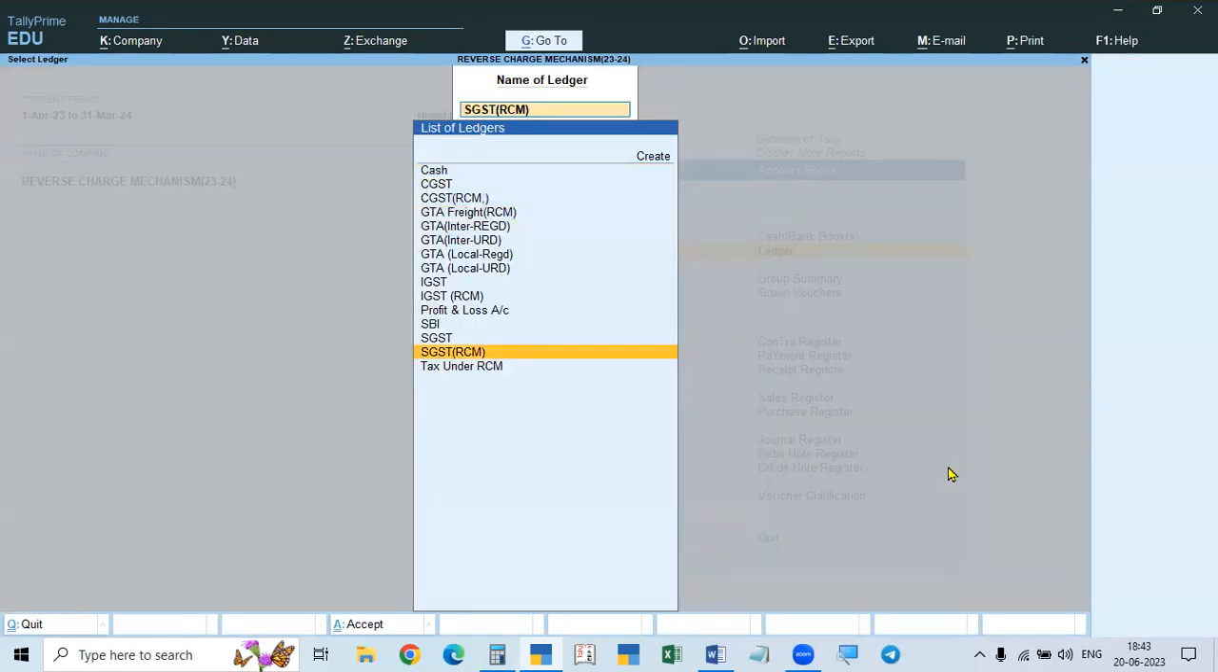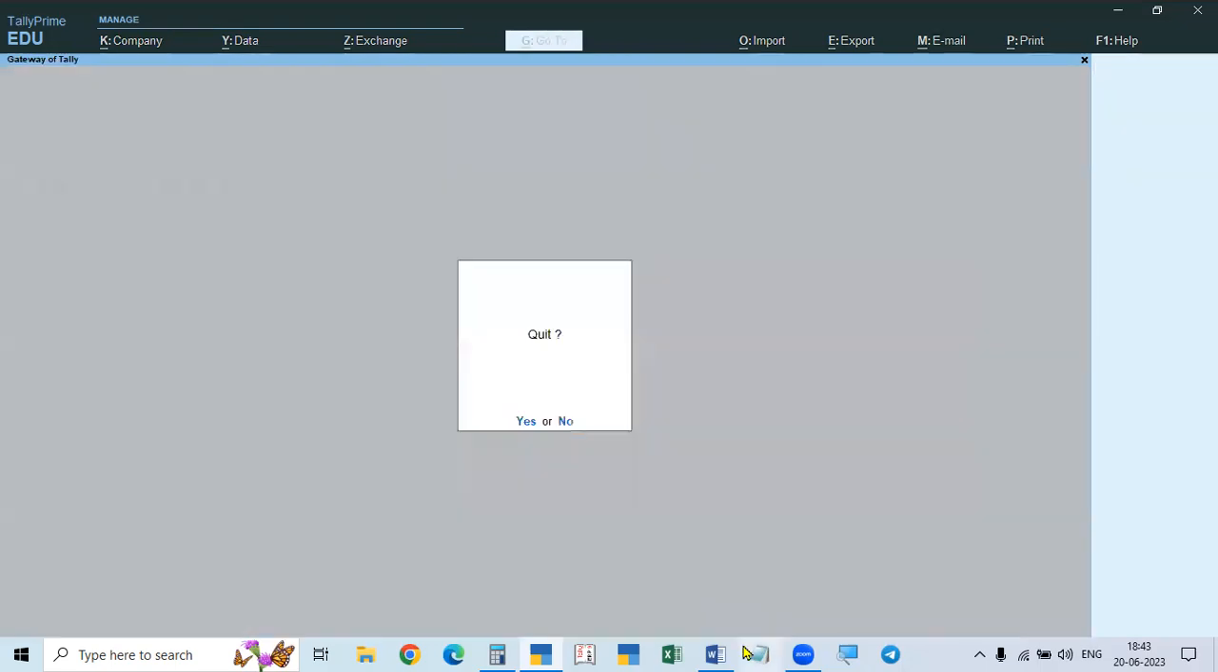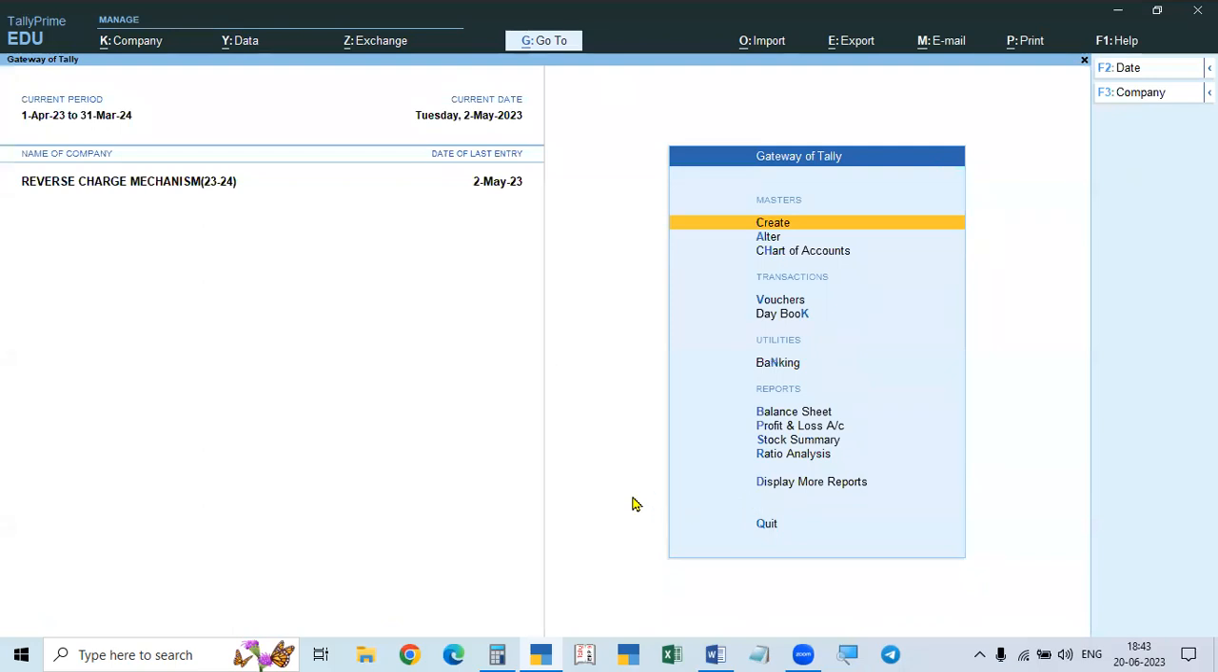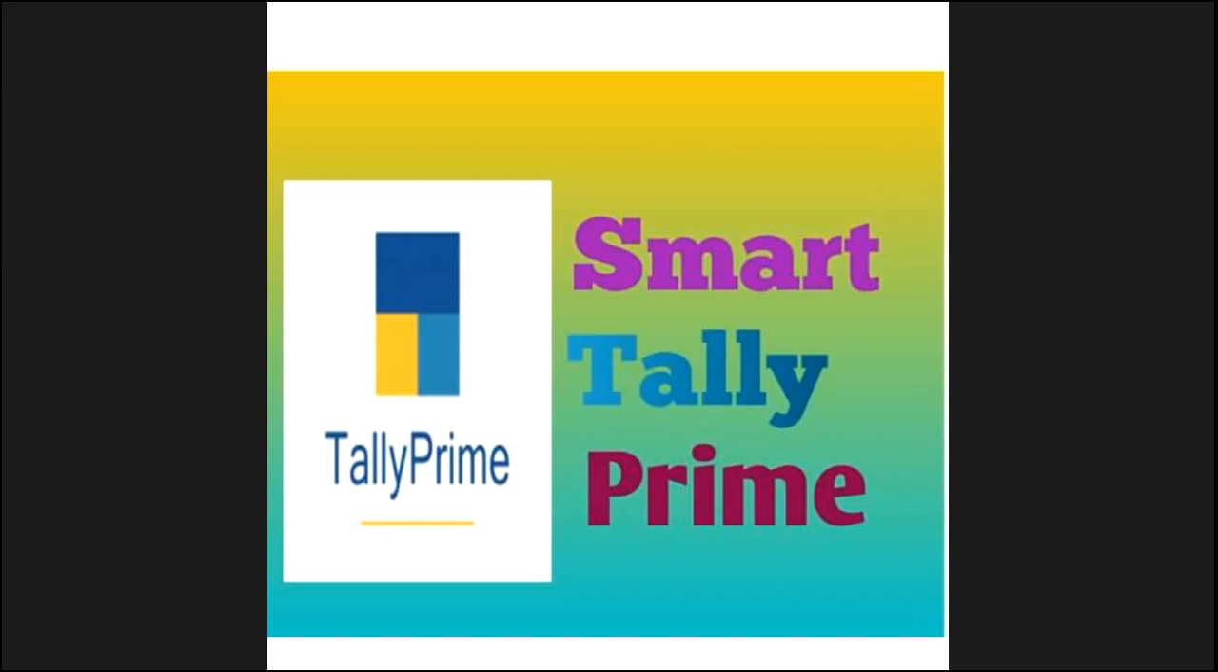So liability created, closed, and RCM liability. I mean other general input tax credit from the asset side we transfer to the duties and taxes as input tax credit. It is shown in the balance sheet. So this is how we have to make the entries for the reverse charge mechanism. Okay, this is how we have to do the reverse charge mechanism, and with this today's topic is complete.